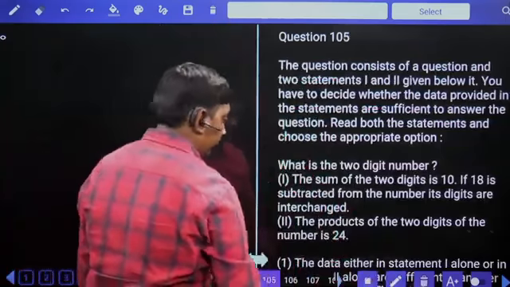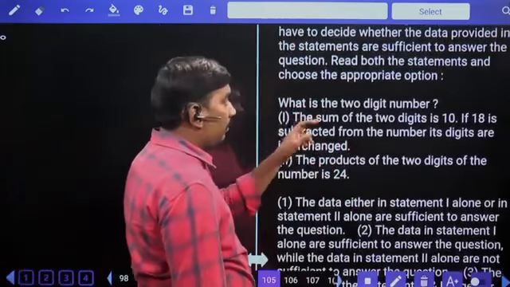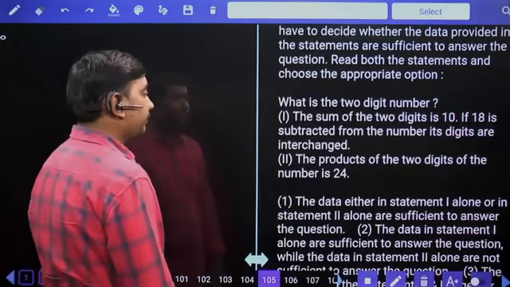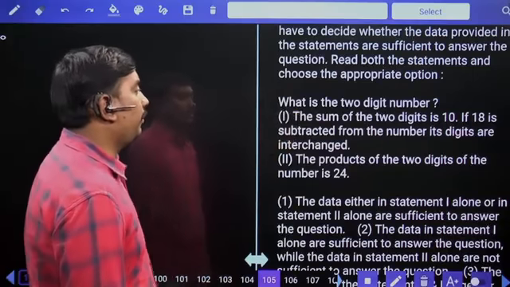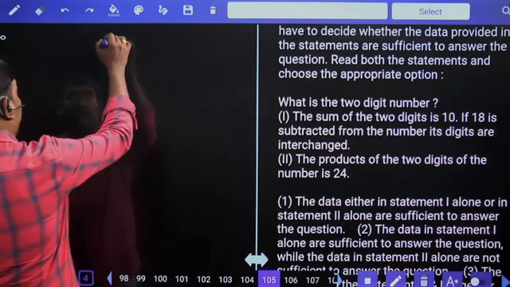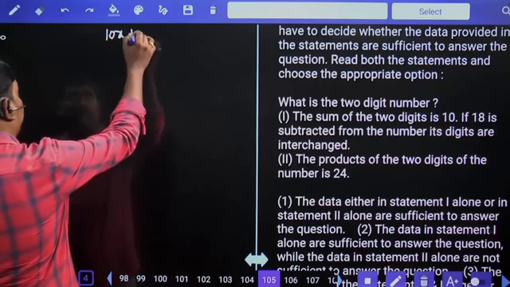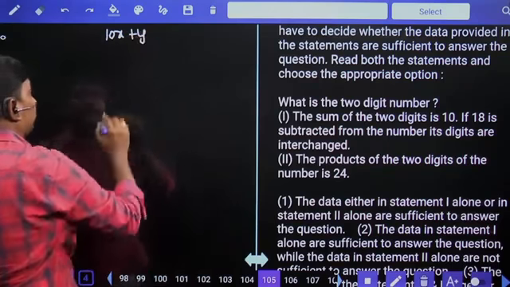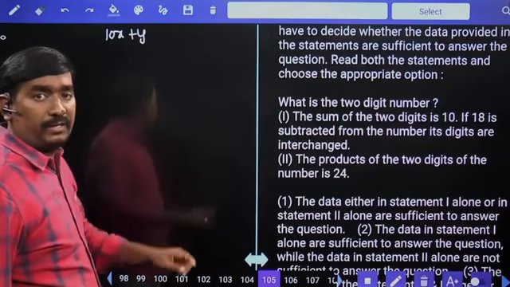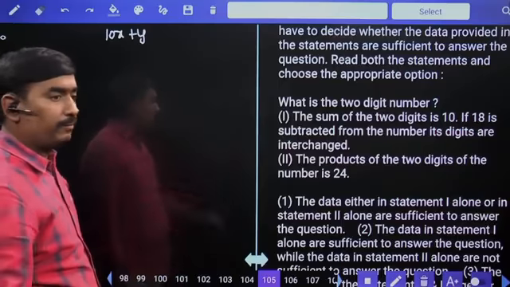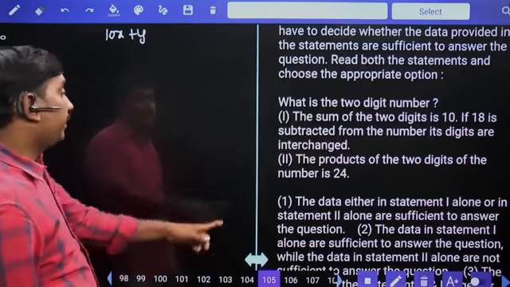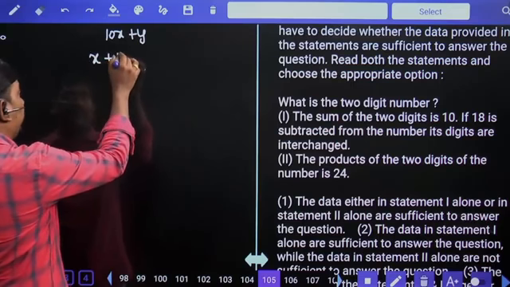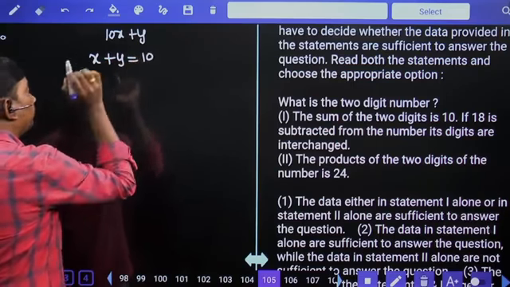Data sufficiency. What is the 2-digit number? The sum of the 2 digits is 10. Generally the format of a 2-digit number is 10x plus y, where x, y are nothing but digits of the 2-digit number. First statement, the sum of the 2 digits is given as 10, so x plus y is equal to 10.